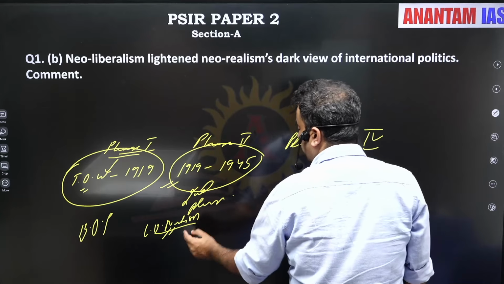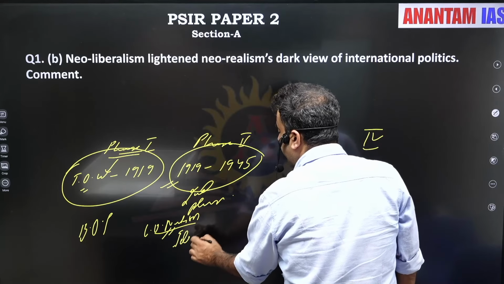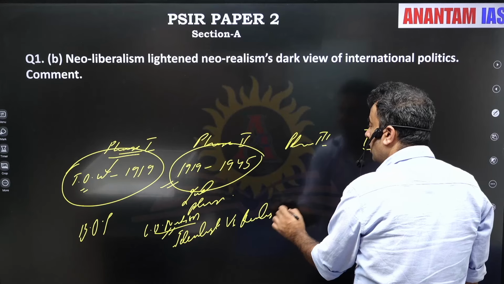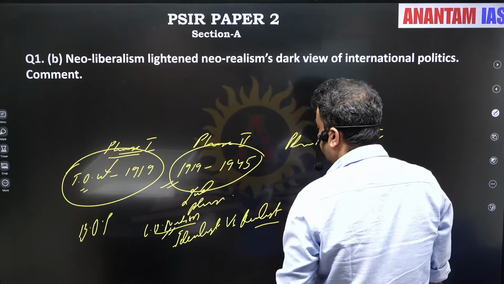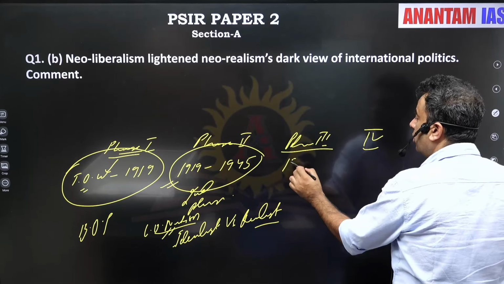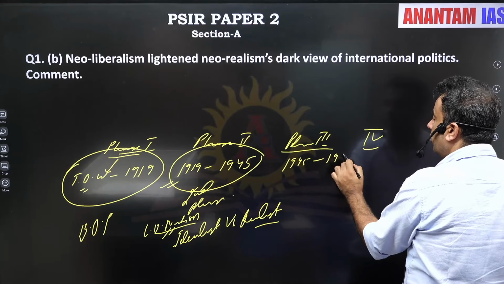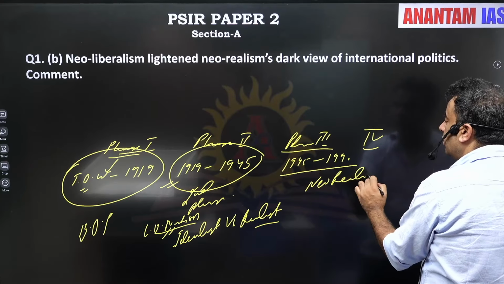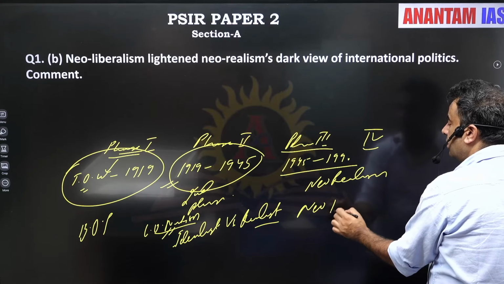So in this phase, we have seen the debate between idealist versus realist. In the next phase, that is the phase of Cold War, we have seen the debate between neorealism versus neoliberalism.